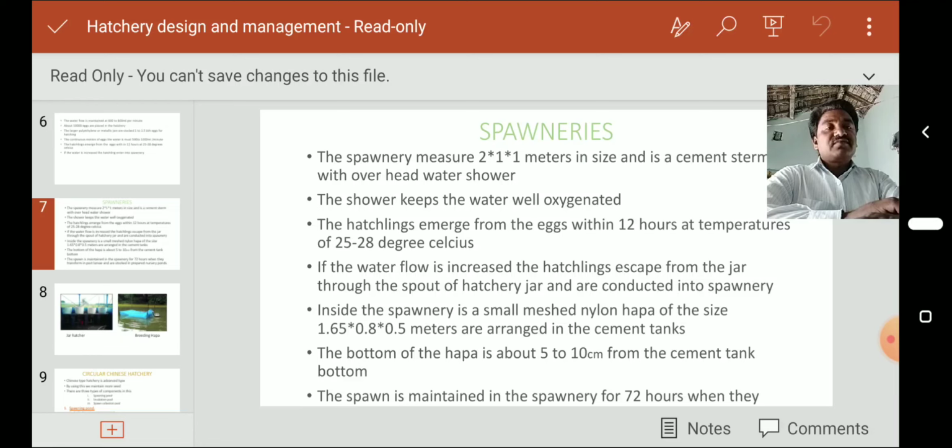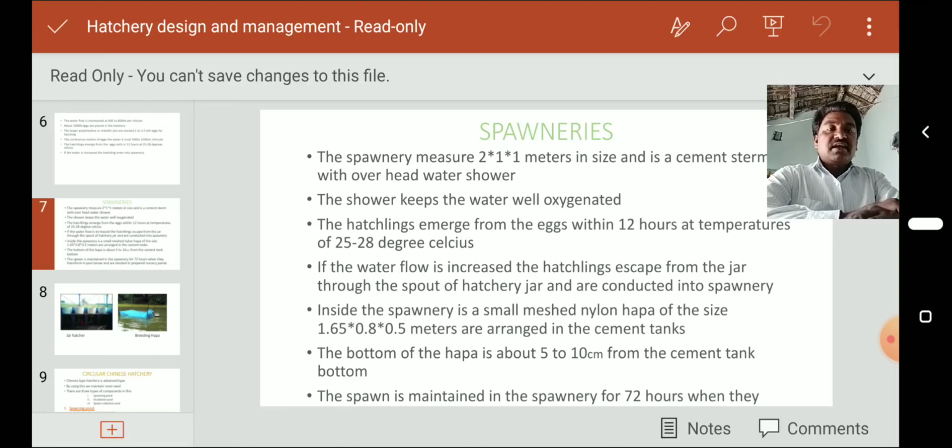The hatchlings emerge from the eggs within 12 hours at a temperature of 25 to 28 degrees Celsius. Earlier we discussed this point. If the water flow is increased, the hatchlings escape from the jar through the spout of the hatchery jar and are conducted into the spawnery.